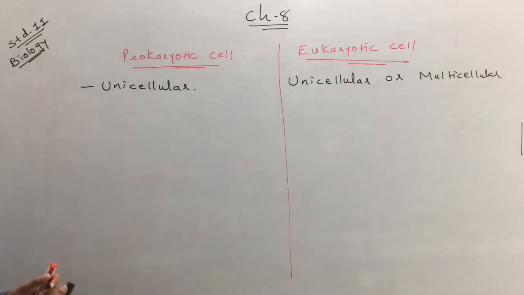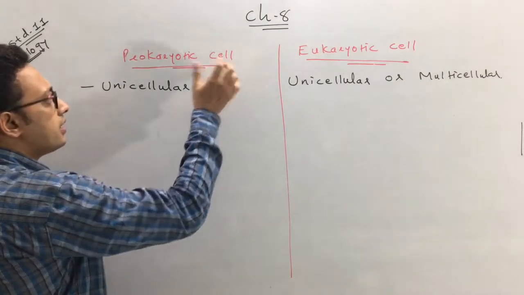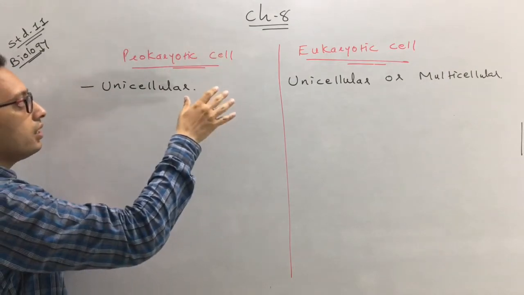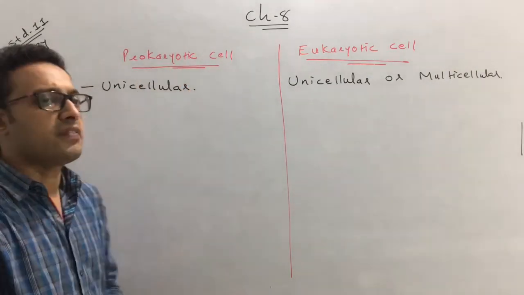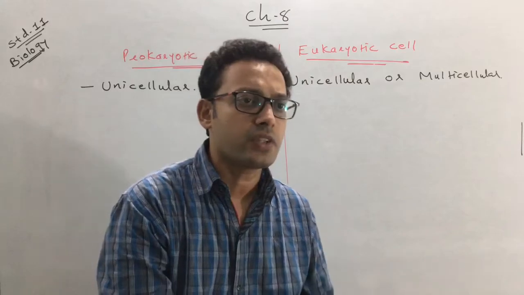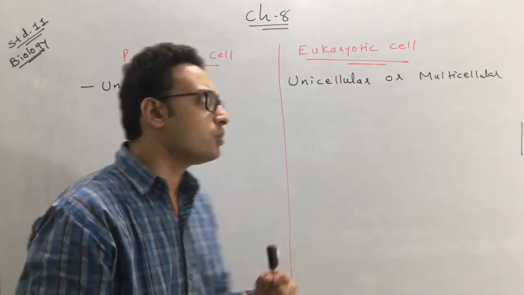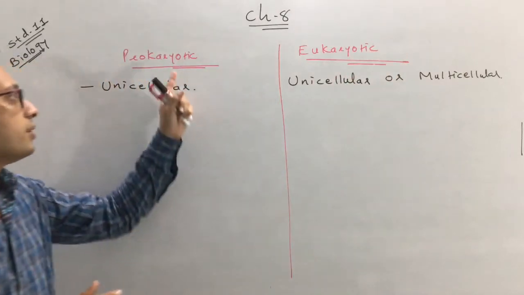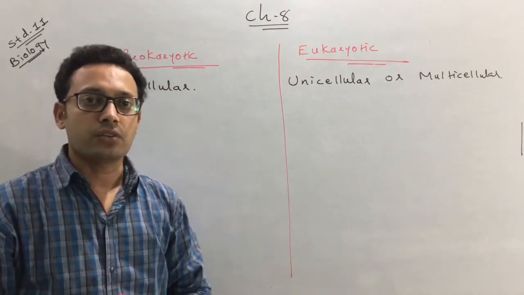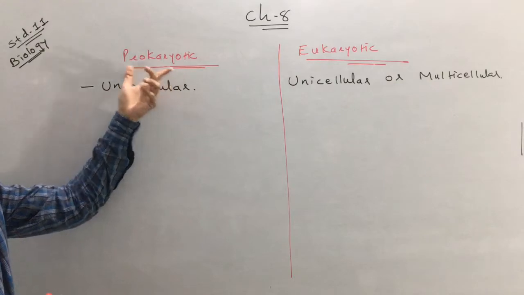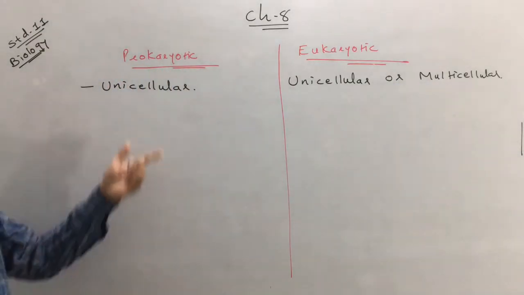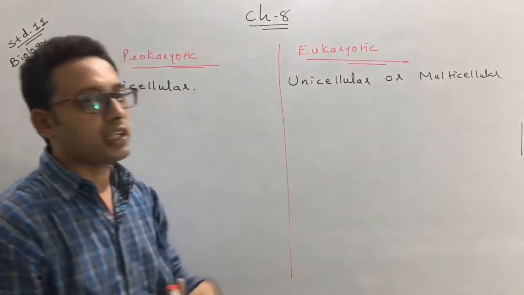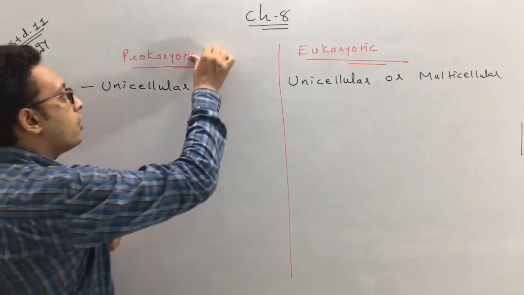Next, we have to see the differences between them. So I specifically say what is the difference between a prokaryotic and the eukaryotic. So we remove the word cell. We just see the difference between the prokaryotes and the eukaryotes. Here the prokaryotes or the prokaryotic cells are unicellular and the eukaryotes are unicellular or multicellular.